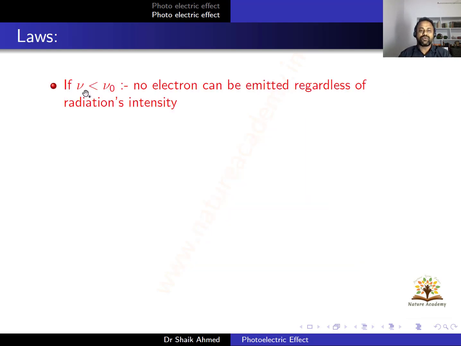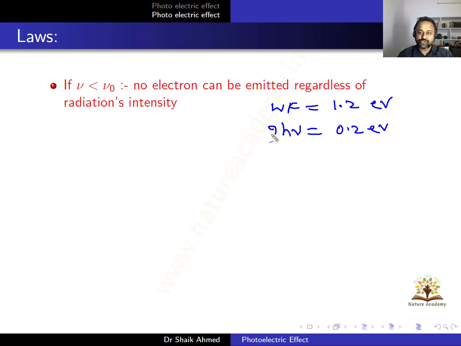As we discussed earlier, if ν is less than ν₀, no electrons can be emitted regardless of the radiation intensity. For example, the work function of the metal is given in electron volts, and the incident photon energy is 0.2 electron volts. Can we get ejected electrons here? No, because the energy of the photon is less than the work function. We will not get any electron.